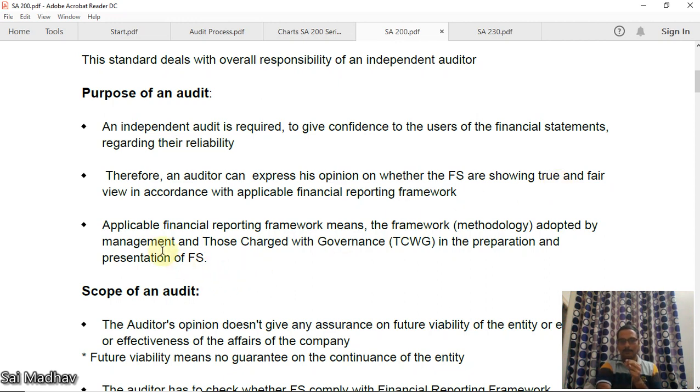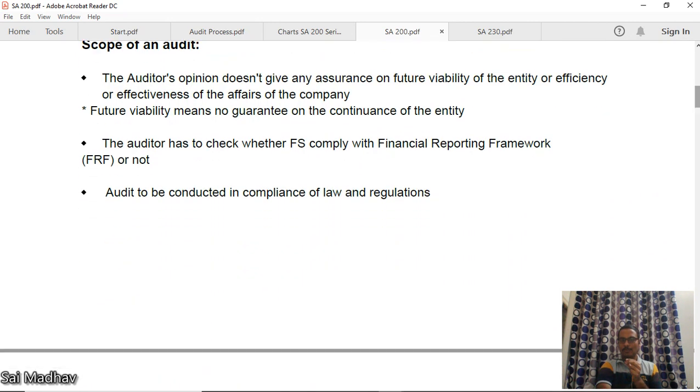Now, applicable financial reporting framework means the framework adopted by the management and TCWG in the preparation of financial statements. We have seen that already. What is the scope of an audit? The auditor's opinion doesn't give any assurance on the future viability of the entity or the efficiency or effectiveness of the entity. The auditor is giving an opinion based on the past record of the company. He cannot give any assurance regarding the future of the company. Future viability means no guarantee on the continuance of the entity, right?